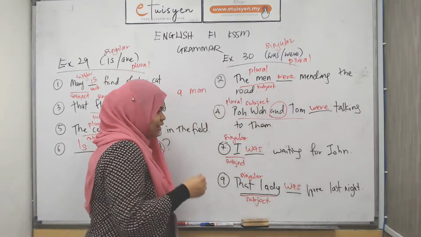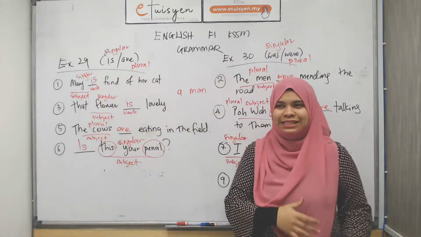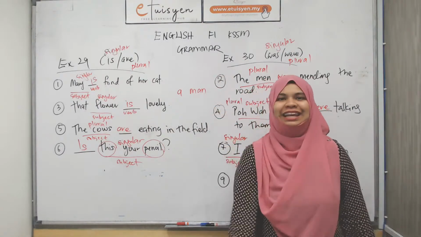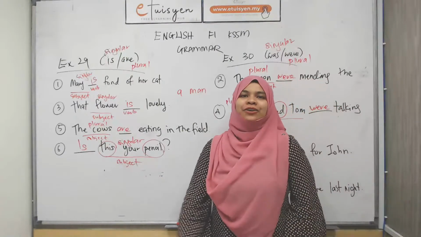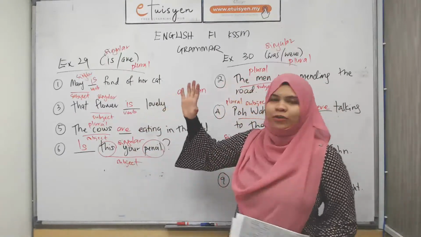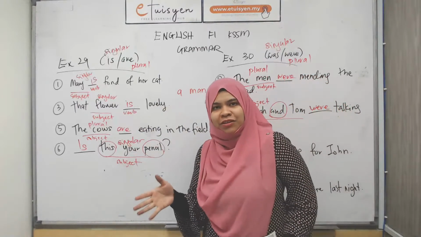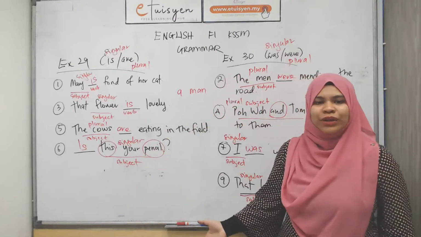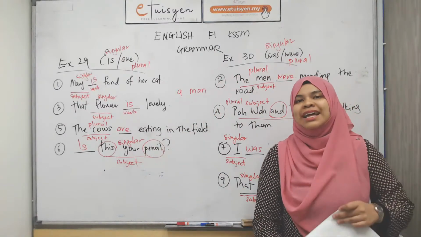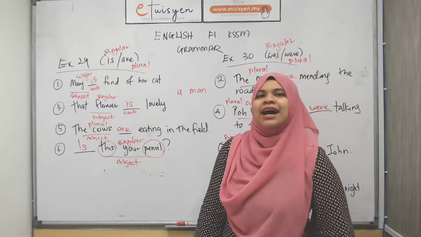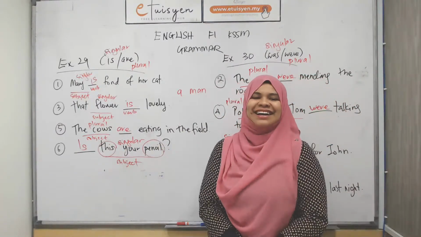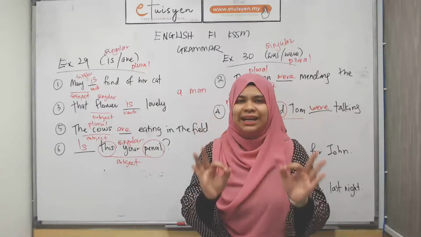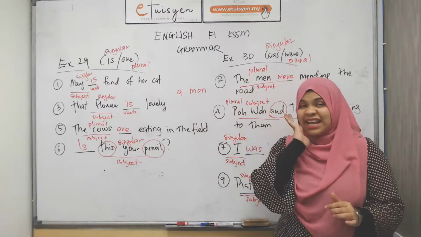I am so sorry if you feel that this is very repetitive, that you're already sick of seeing this, which is good. That's what you should feel in my class, so that you are very clear. You know what it means when you need to put a singular subject with a singular verb and also a plural subject with a plural verb. That's the intention I'm trying to achieve here, so that you guys become really familiar. Then later, when you need to answer the question, it's crystal clear. So that's the reason why I'm giving you all this exercise and going through it with you one by one, to make it clear. Okay?